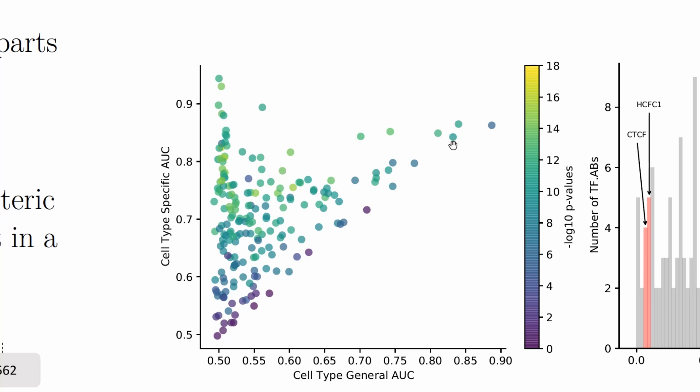We have a continuum of cell type specificity, so across the diagonal we have transcription factors with lower degrees of cell type specificity, meaning that actually giving the model the cell type specific information does not improve learning. However, in the upper left corner we have transcription factors with a higher degree of cell type specificity, indicating that giving the model information about cell type does indeed improve learning here.